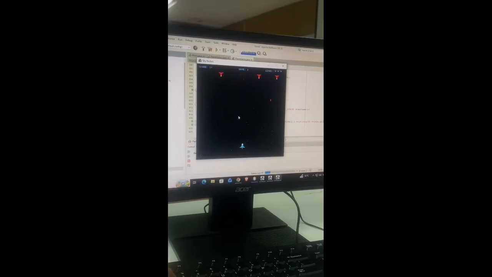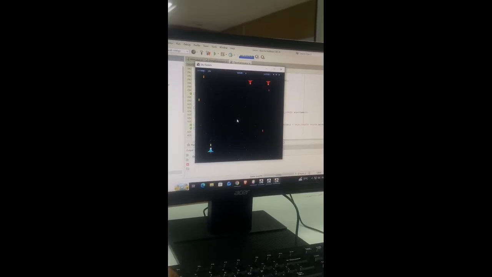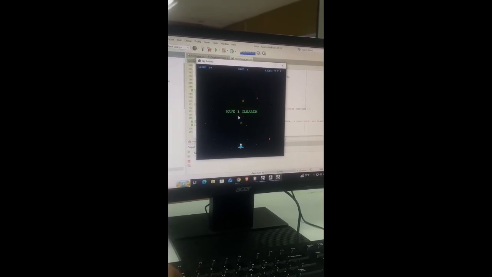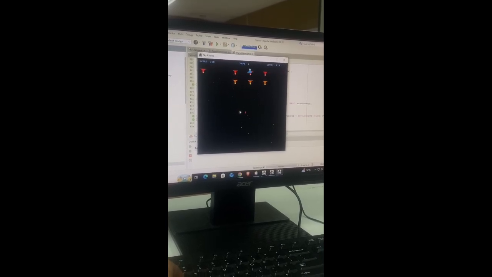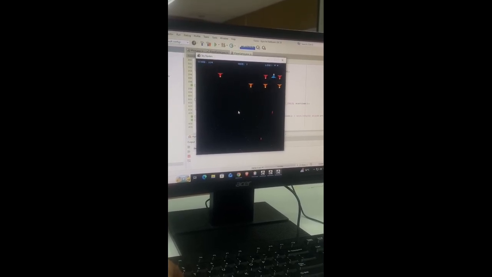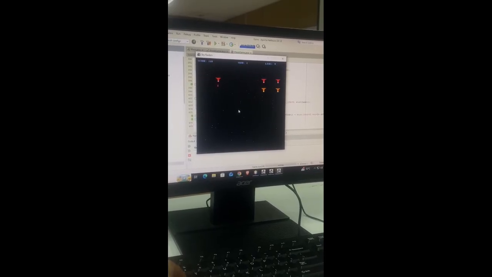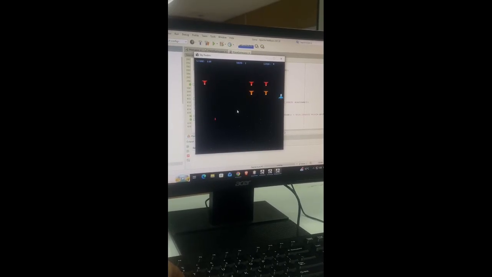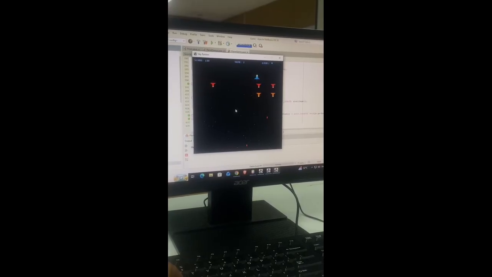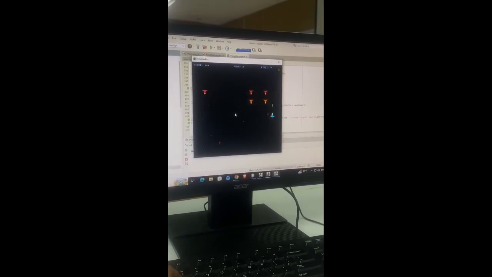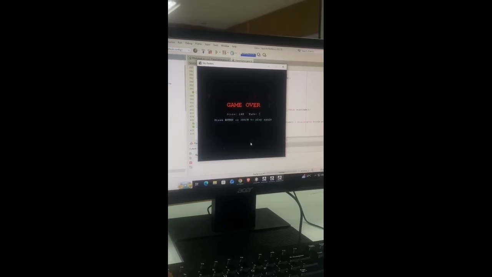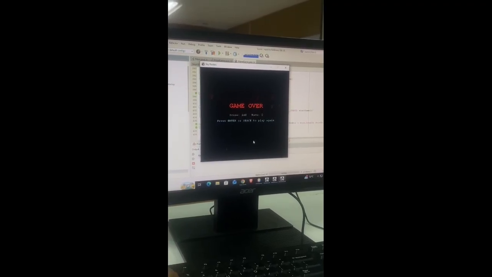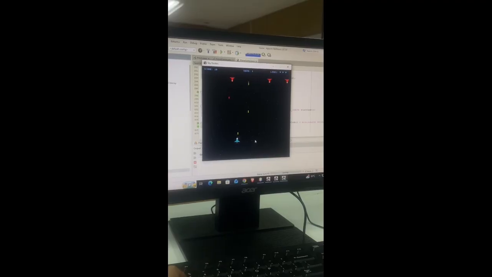This right here is an example of my output. Wave cleared. There are 3 lives, wave, and that shows game over. Press enter or space to play again. This one, the output.